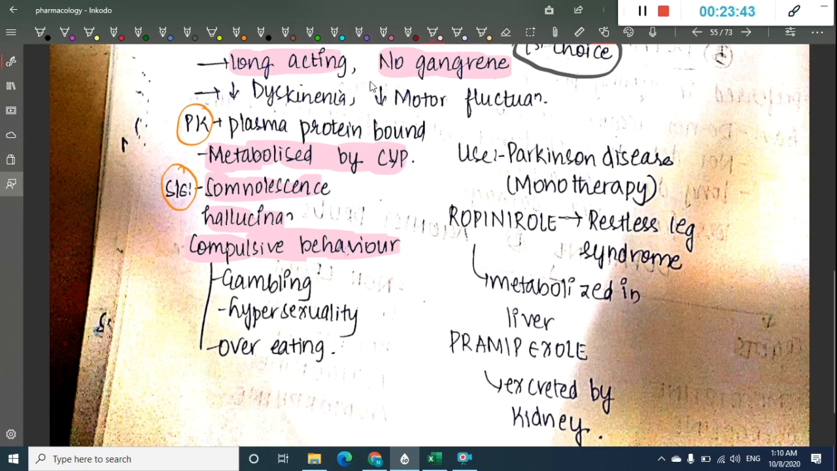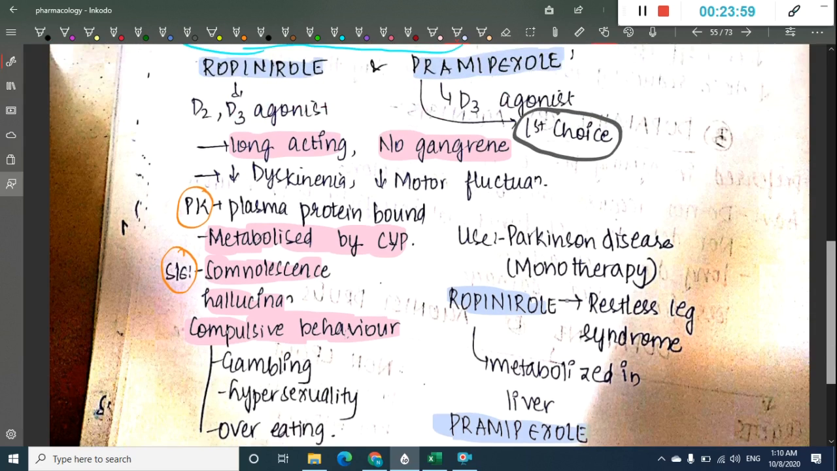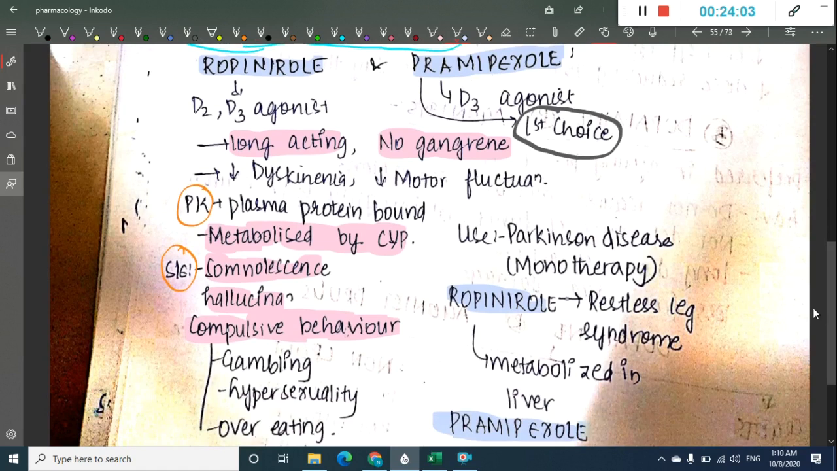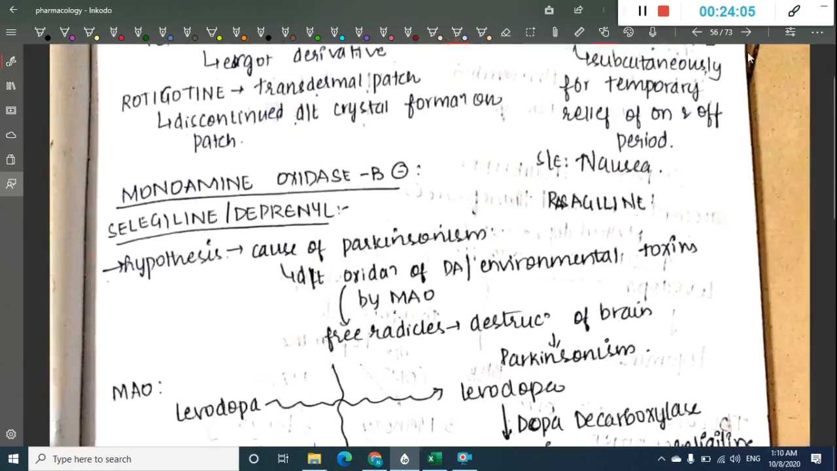What are the other uses? Ropinirole can also be used in restless leg syndrome and it is metabolized in the liver. Pramipexole is excreted in the kidney. So these are the main types of non-ergot derivatives, which include ropinirole and pramipexole.